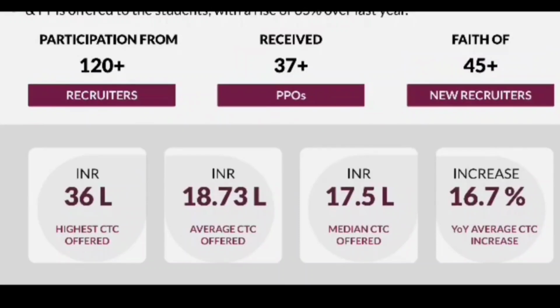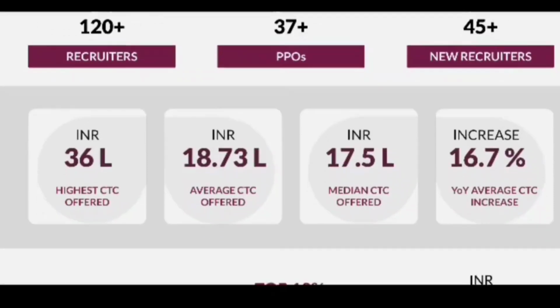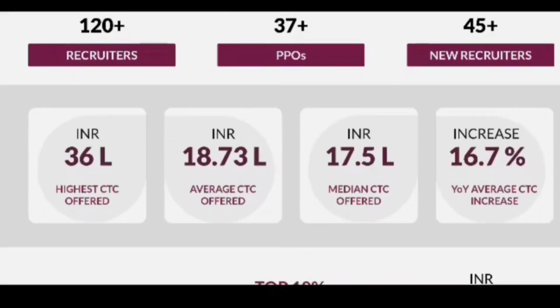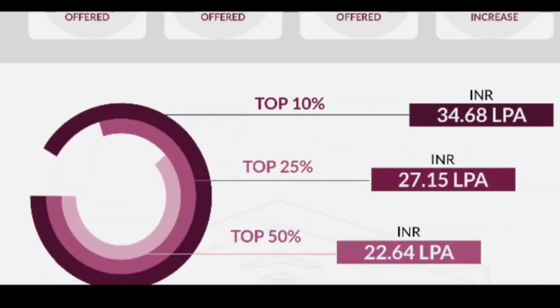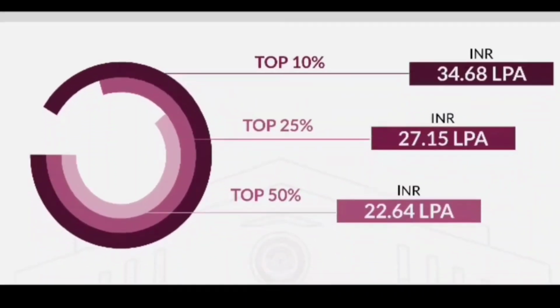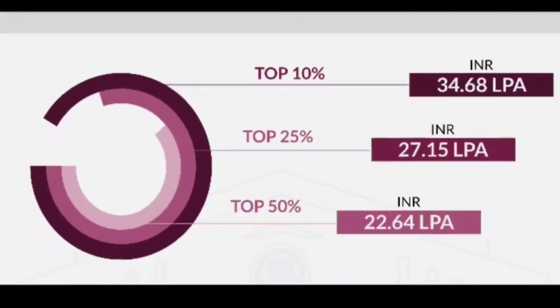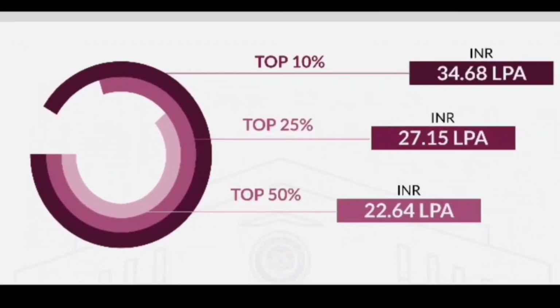Here you can see there is a 16.7% increase in the average CTC from last year. The top 10% candidates have an average salary package of 34.68 lakhs per annum. The top 25% candidates have an average salary package of 27.15 lakhs per annum and the top 50% candidates have an average salary package of 22.64 lakhs per annum.